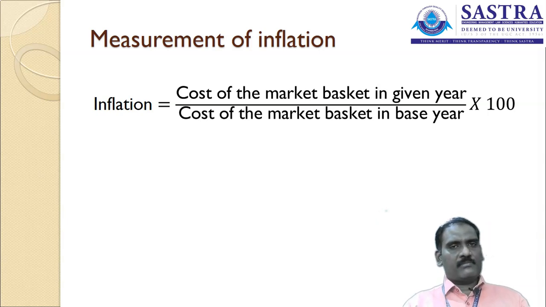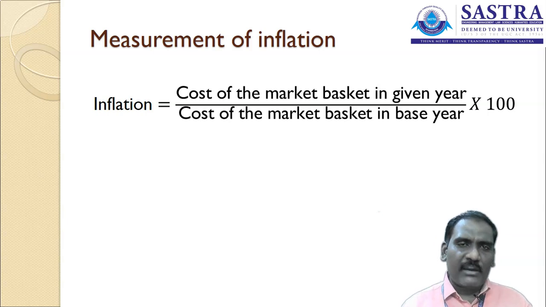That is 100 points, or you can take it as 100%. And now let's take the period 2020, which we consider as the given or current period. The current period price is 58 rupees. The base period price is 50 rupees in the year 2019. So 58 divided by 50 multiplied by 100. You will be getting 116 points or 116%. So what inflation have we calculated?